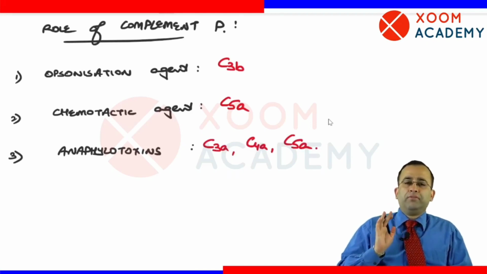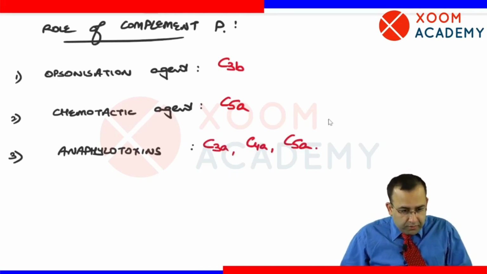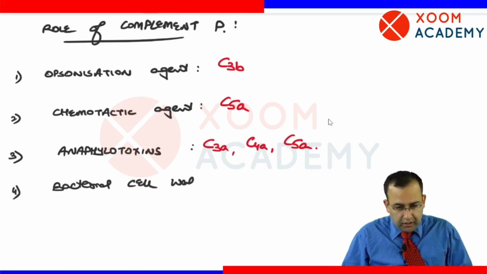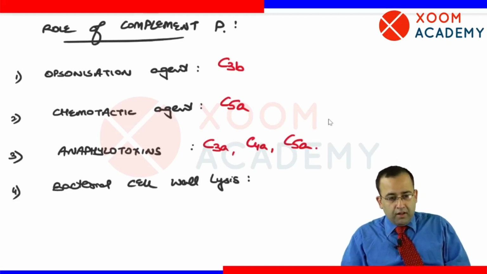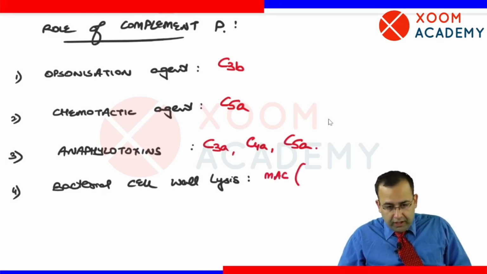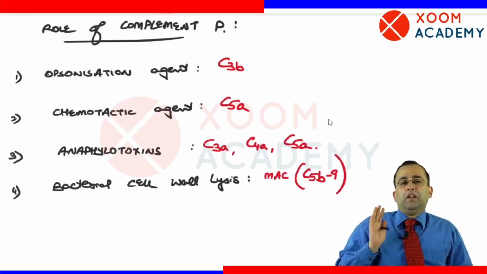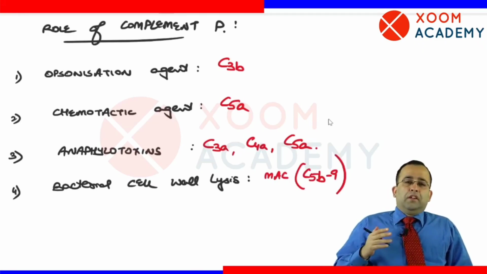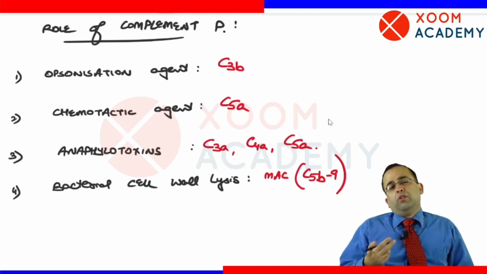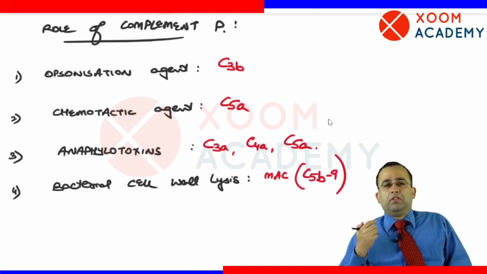Next, which complement protein plays a role in bacterial cell wall lysis? That is MAC, membrane attack complex, composed of C5b to C9, that is C5b, 6, 7, 8, 9. These are the roles of complement pathways.